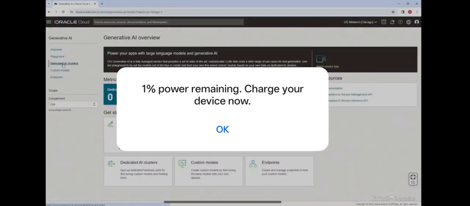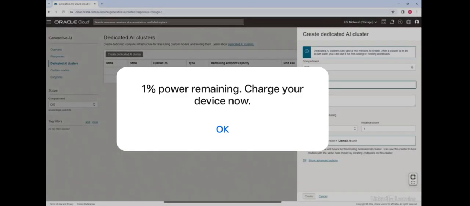So I'll click on dedicated AI clusters, and I'll choose the compartment. I have to give a name here. I'm doing custom fine tuning, so I'll call this my custom fine tuning cluster, and I'll choose fine tuning. And right here you can see that it's picking the cohere command, and it gives me an option of cohere command light.